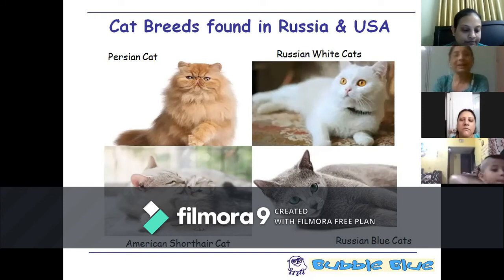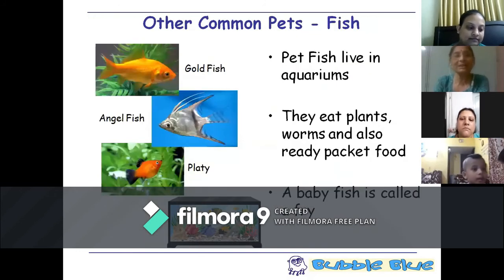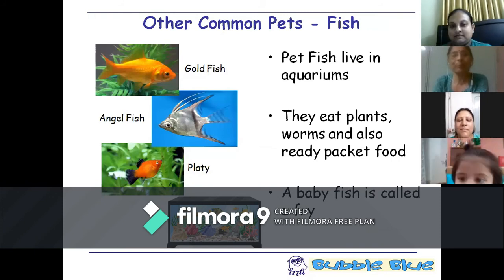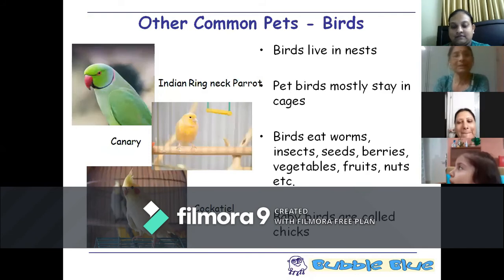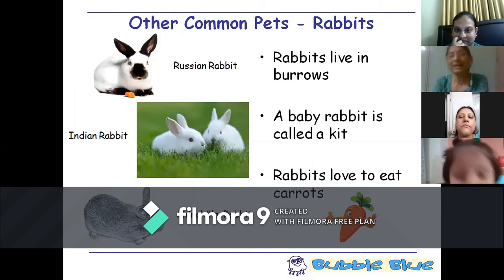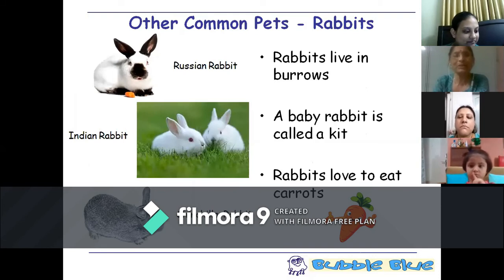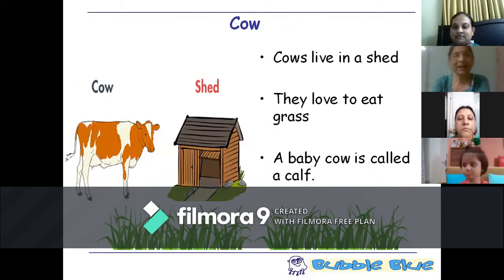Okay. Then apart from these dogs and cats, what else do you see us keeping as pets? Very common pets are fish. And where do we keep all this fish? If you have fish at home, we keep it in an aquarium. What else are the common animals that we can have as pets? Birds. Rabbits are another nice, cute pet. You don't need much space, just a little bit of space. You can easily keep rabbits at home. They actually live in burrows.